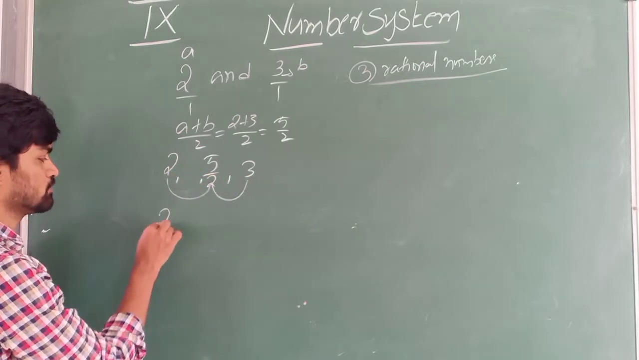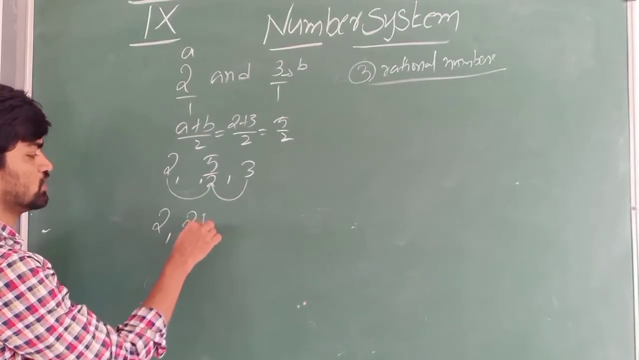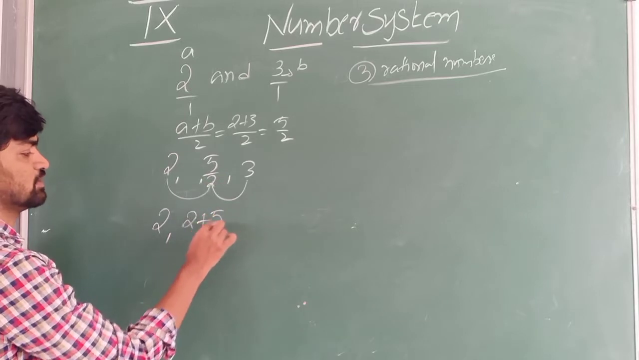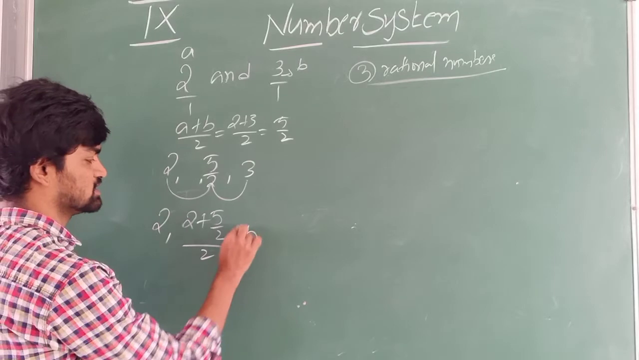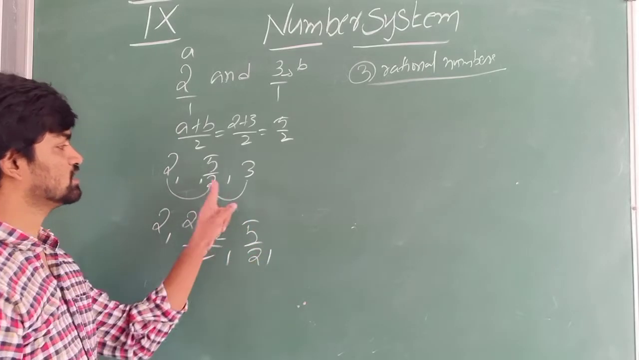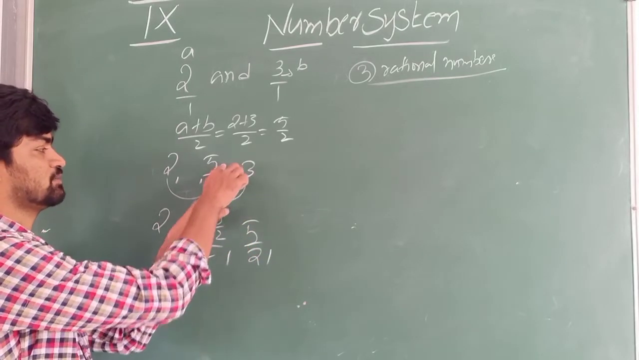So next step, a is 2. Here b changed. What is that? 5 by 2. Next, 5 by 2 as it is. Here a is 5 by 2. A changed now.